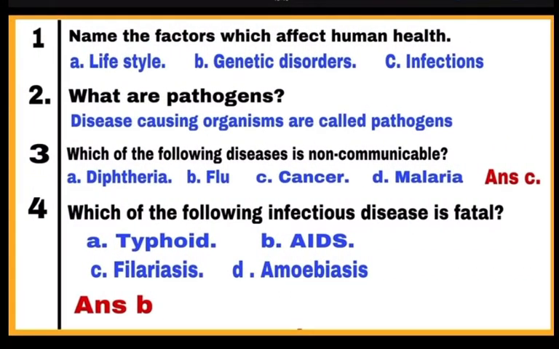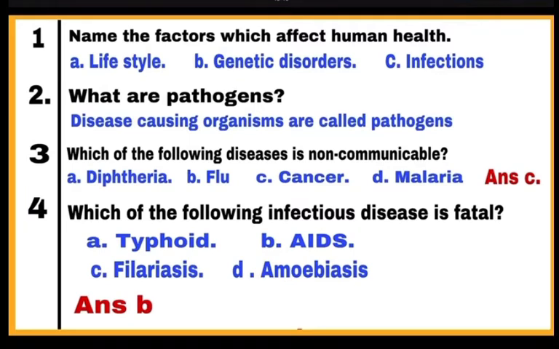This is question number 1. Name the factors which affect human health. Human health को affect करने वाले factors हैं A. Lifestyle which includes food and water we take, exercise and rest we do, etc. B. Genetic disorders which include the deficiencies with which a child is born, means they are present at the time of birth of a child. C. Infections, they are caused by pathogens.